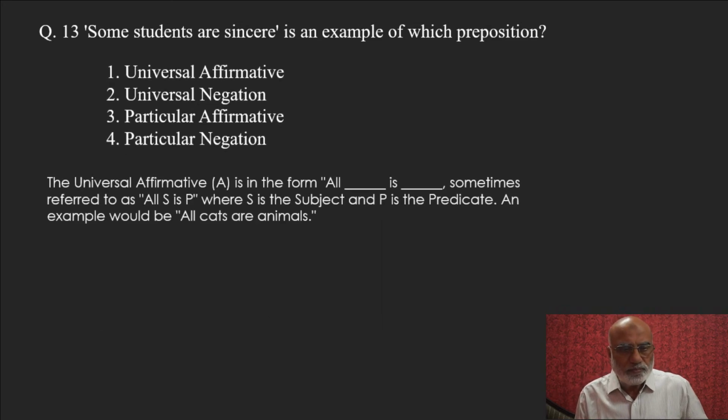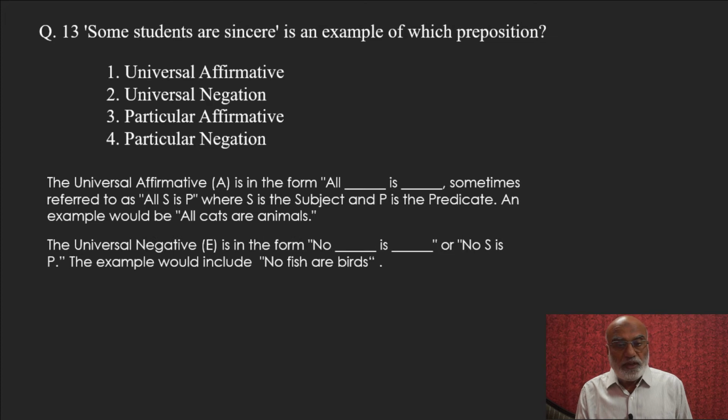And that comes from this. The universal affirmative A is in the form all blank is blank, sometimes referred to as all S is P, where S is the subject and P is the predicate. An example would be all cats are animals. So it becomes universal affirmative.